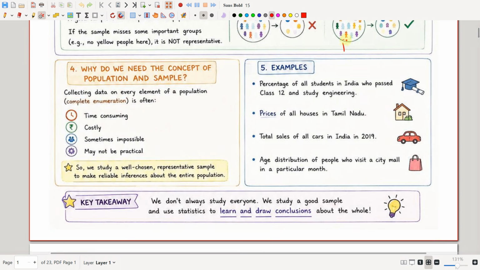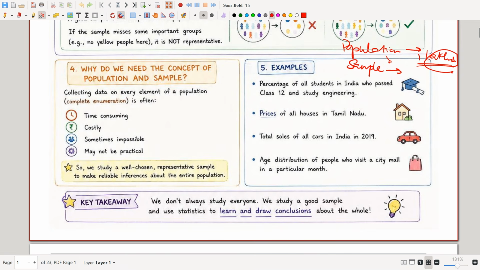Okay, so see here the population, for example, let us say we are having some 1 lakh engineering institutes in India. We cannot go and do research about all the engineering institutes in India, as it will take time, and it is very costly, and it is not practical. So from this population we will be taking some samples, I'm taking some engineering institutes from all the different states.